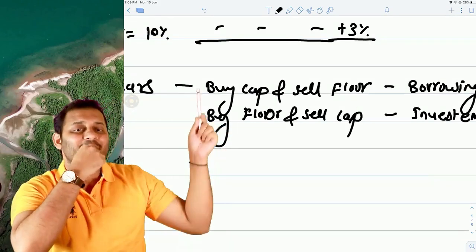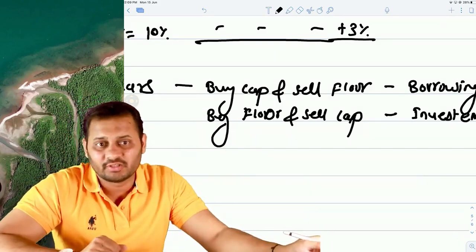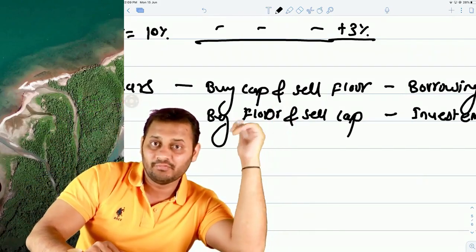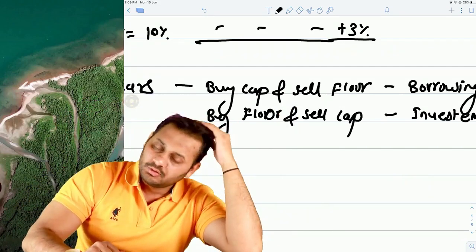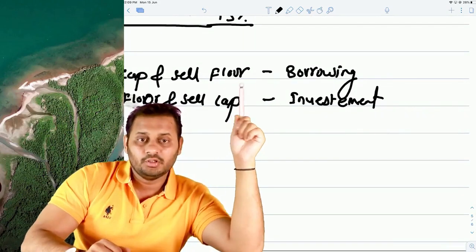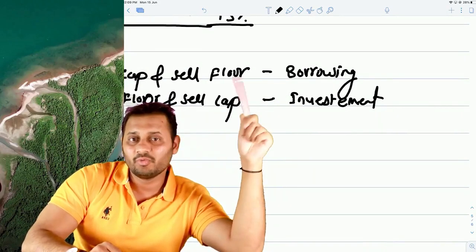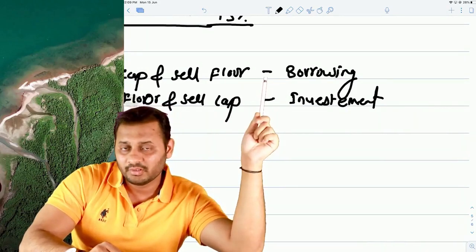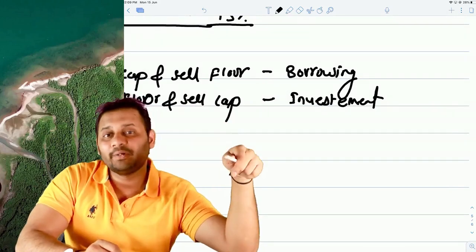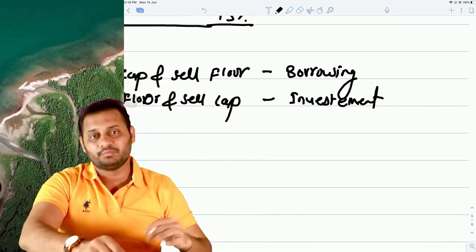Okay. So buying cap and buying floor is understood, sir. Why will we sell floor? I will tell you. When you are borrowing, that means you are expecting the interest rate to go up. That means you are not expecting that the interest rate will go down.